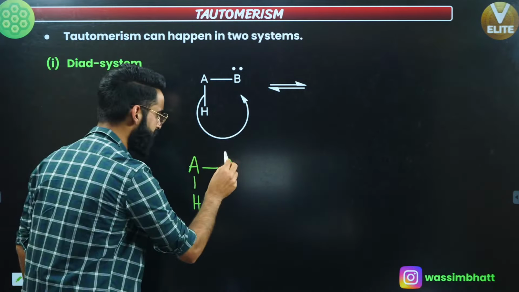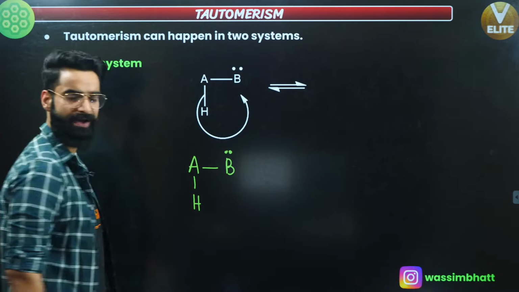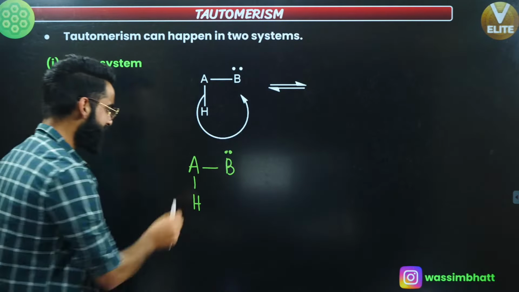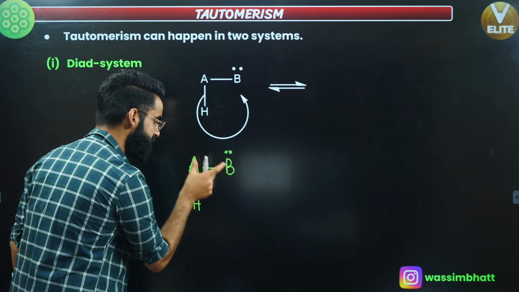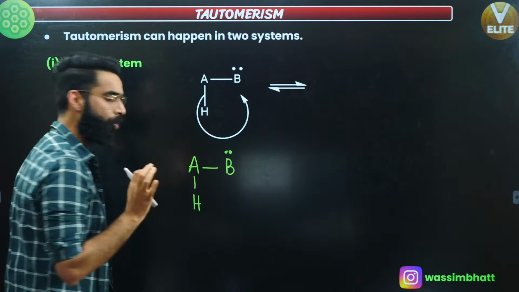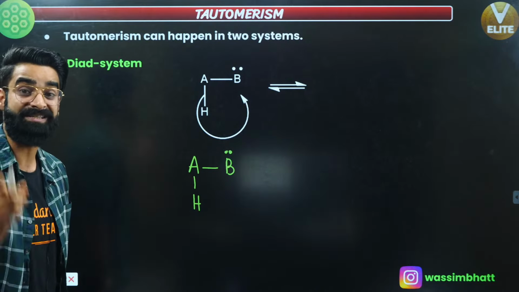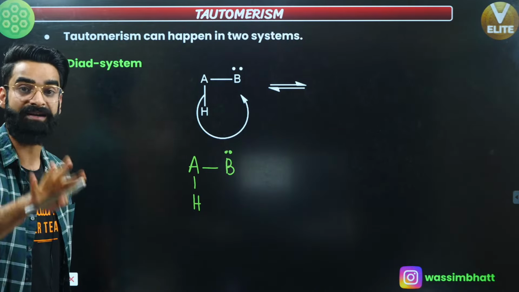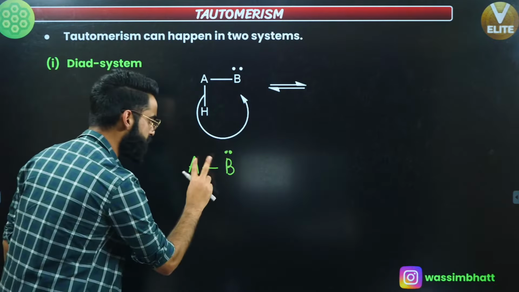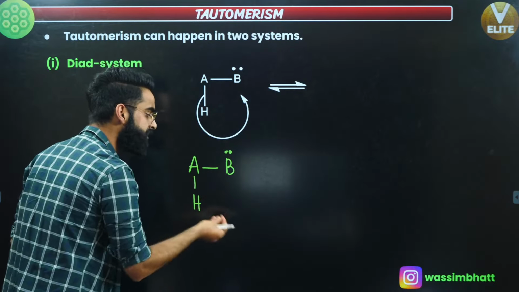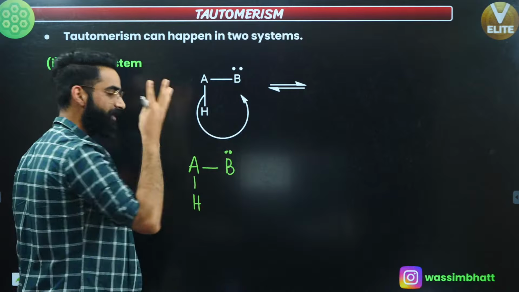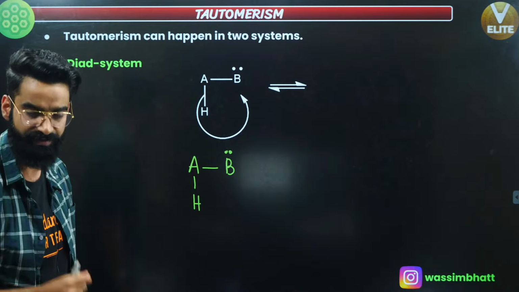And for example, there's a lone pair on this B over here as well, right? First of all, I'm assuming this A and B as the polyvalent atoms, correct? What happens in tautomerism? It arises due to the oscillation of an atom, generally H positive, between two polyvalent atoms, which leads to the formation of two different forms, and those forms are what we call tautomers, right?